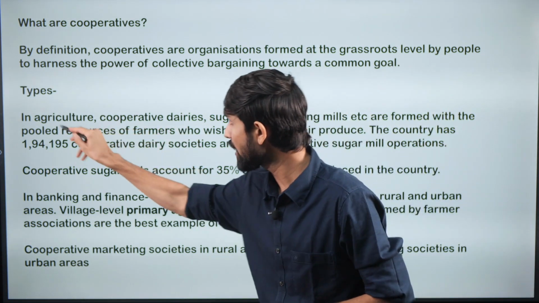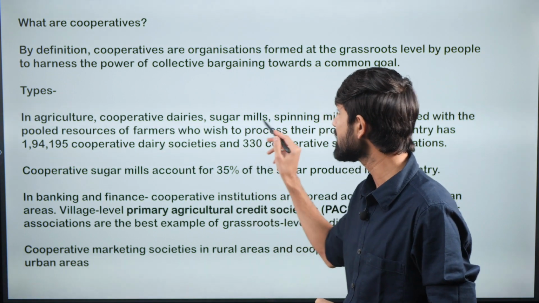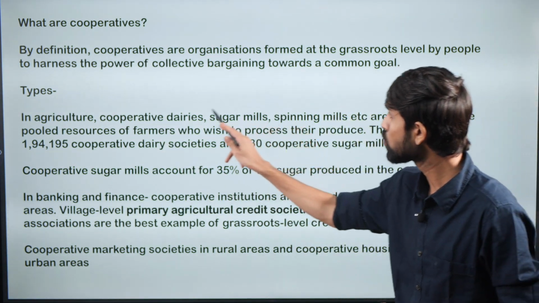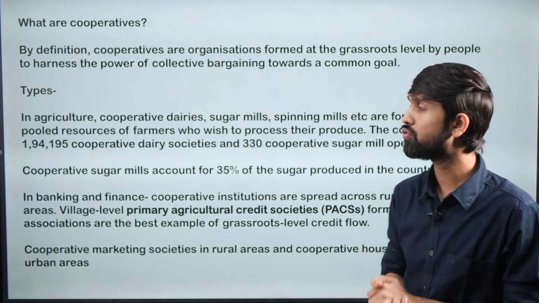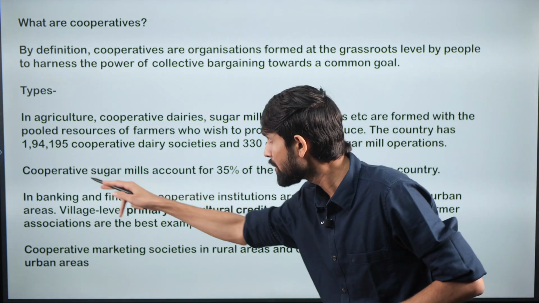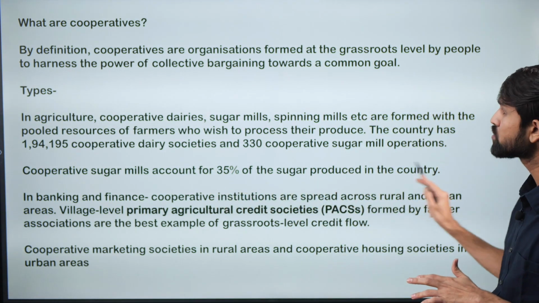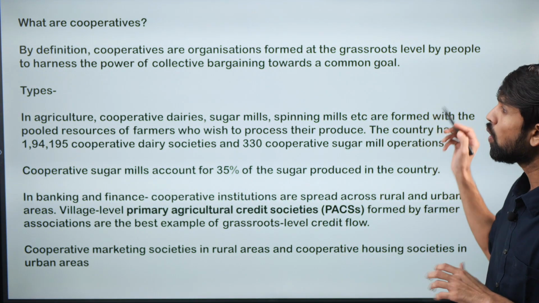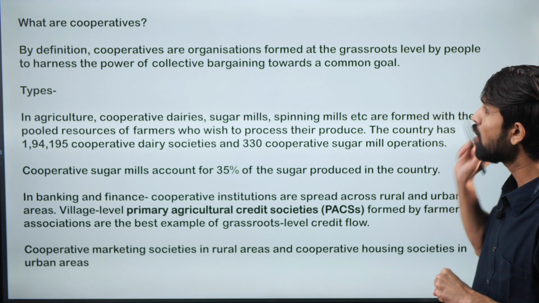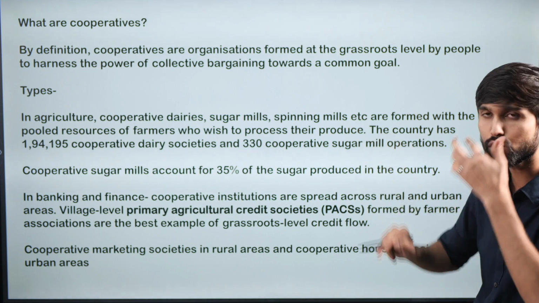So in agriculture, there are cooperatives in the dairy sector and sugar mills. Cooperatives in the sugar sector form a significant part of the sugar economy, so much so that cooperative sugar mills account for 35% of the sugar produced in the country. These are formed with the pooled resources of farmers who wish to process their produce together.